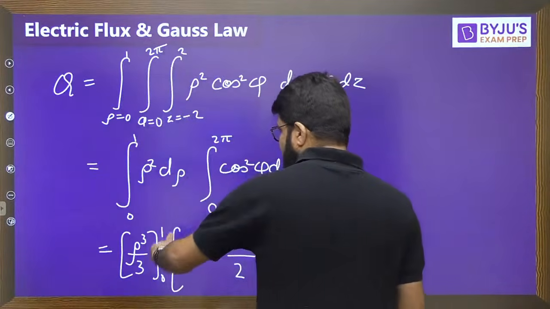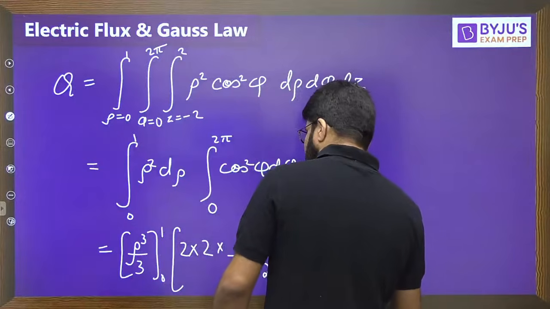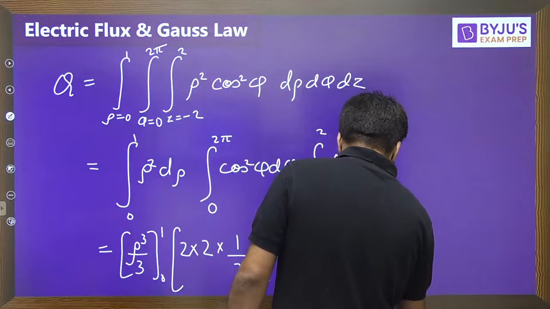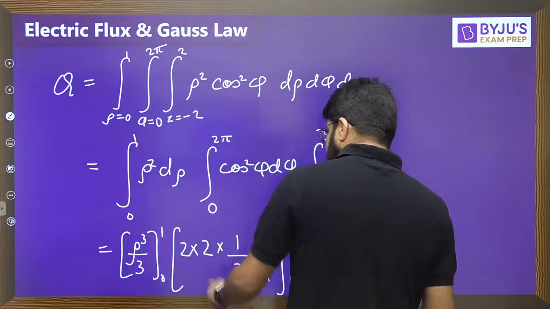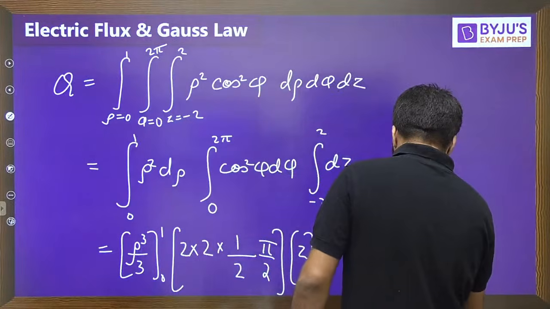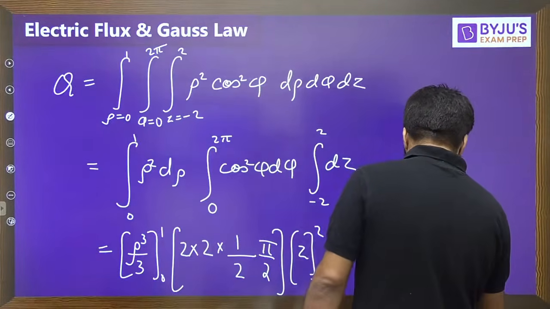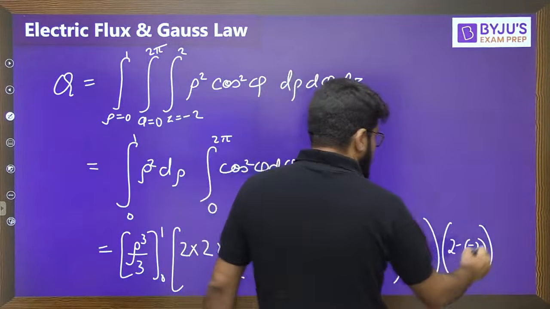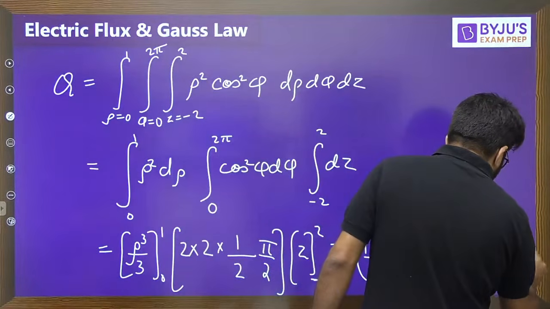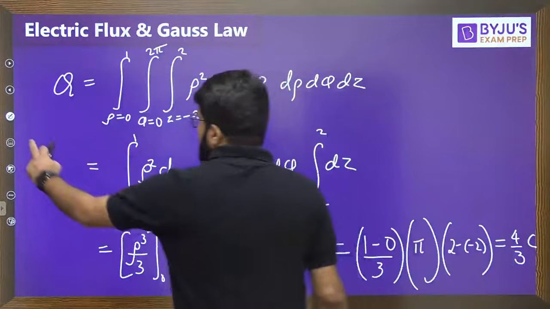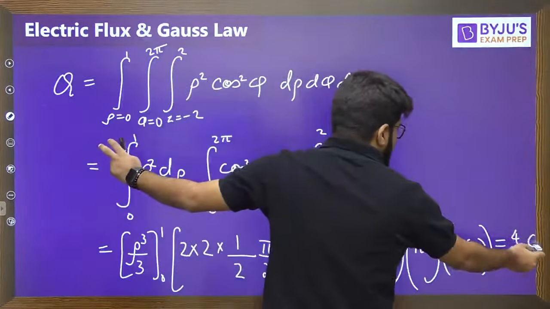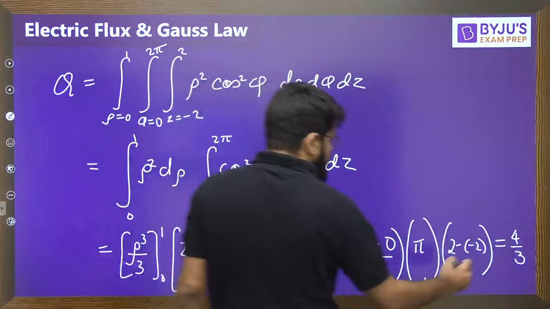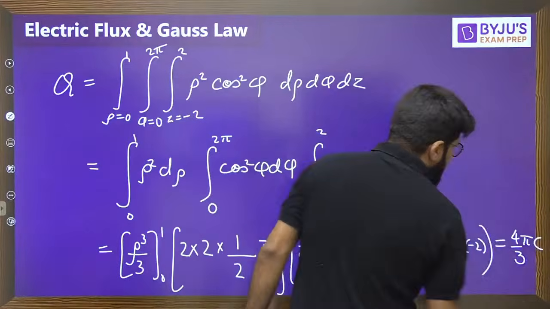Now putting down the values, for rho the upper limit 1, lower limit 0, so 1 minus 0 by 3. Second integral, 2 and 2 cancel, the answer is pi. Third integral, 2 minus minus 2, answer is 4. So 1 by 3 into 4 into pi, total answer is 4 pi by 3 coulombs.